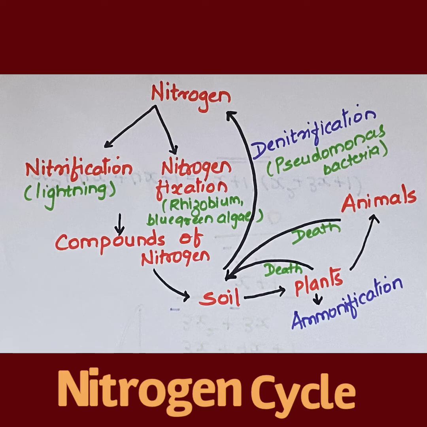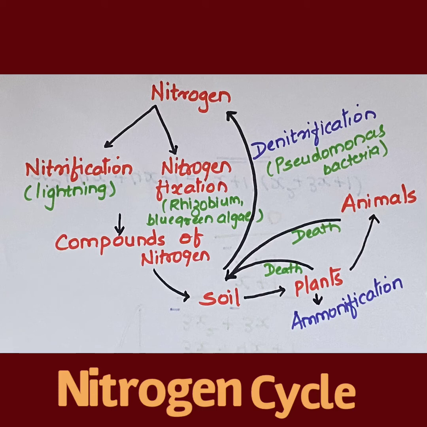So this nitrogen molecule is converted into nitrates and nitrites, which can be taken up and used by plants to make required molecules, and this is called nitrogen fixation, which can be done by bacteria that live in the root nodules of leguminous plants. These bacteria are called Rhizobium bacteria.